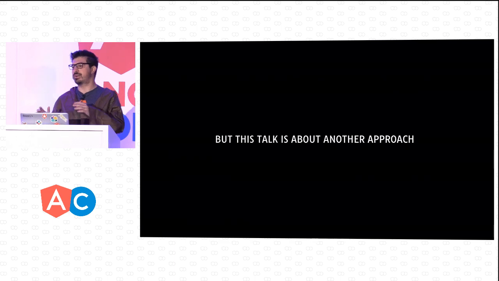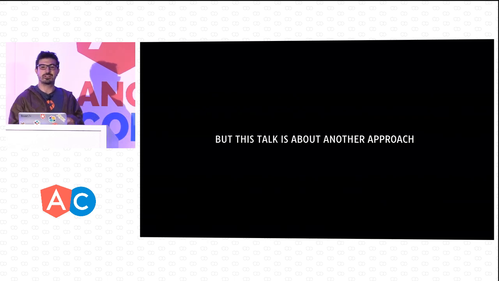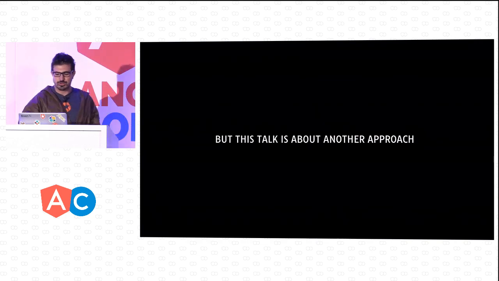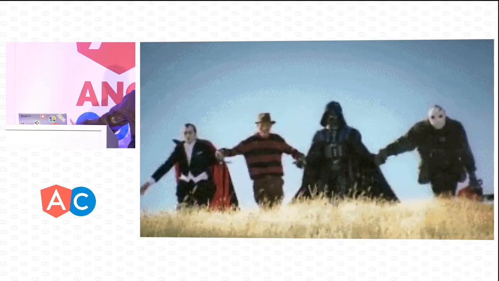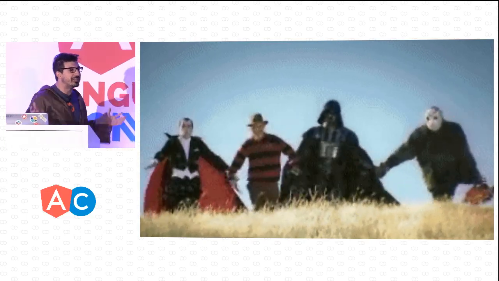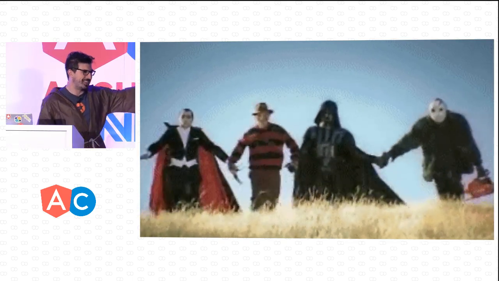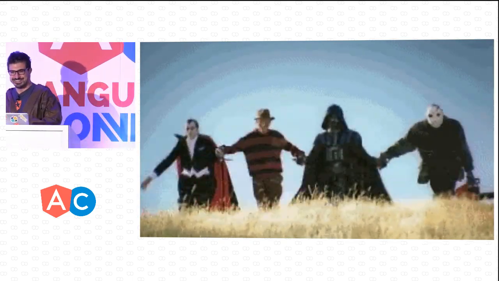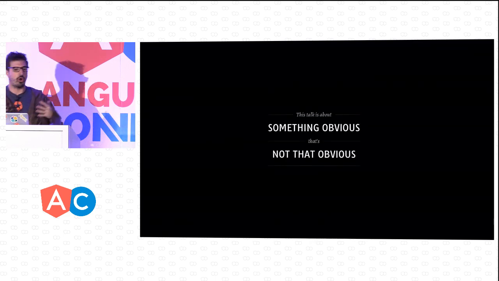But this talk is about another approach. Observables and RxJS are a lot about immutability. This talk is all about mutability and making mutable models and behavior and stuff like that. So what I think about these two approaches is that we can all hold hands and be friends together. Some of us can do RxJS, some of us can do observables, and then some of us can do mutability, behavior, and models. Please notice that I searched a lot for the Darth Vader in the hand. It has to be Star Wars themes, the talk now. It required a lot of work. So this talk is basically about something obvious that is not really that obvious.